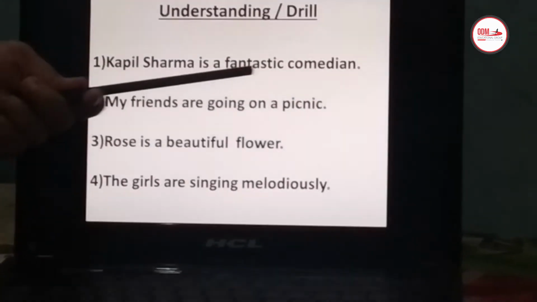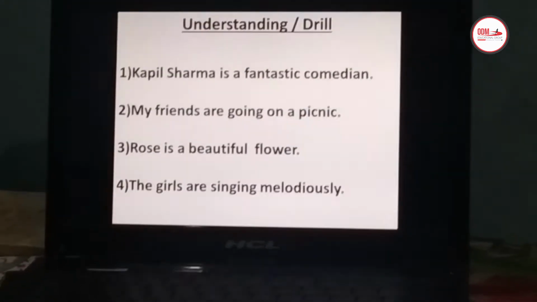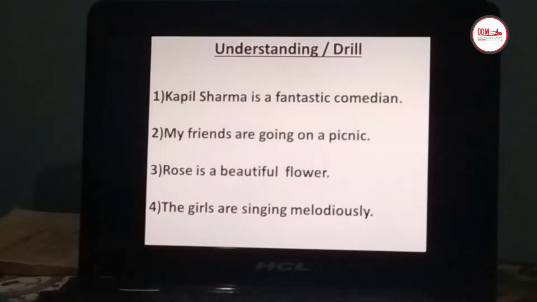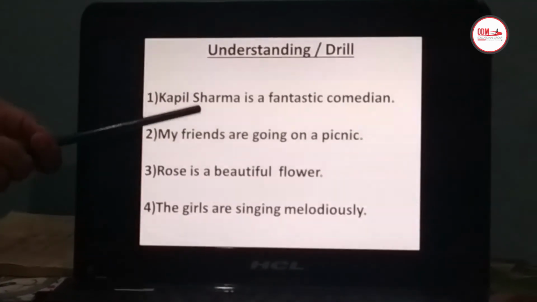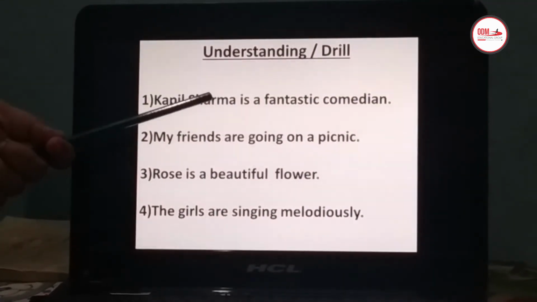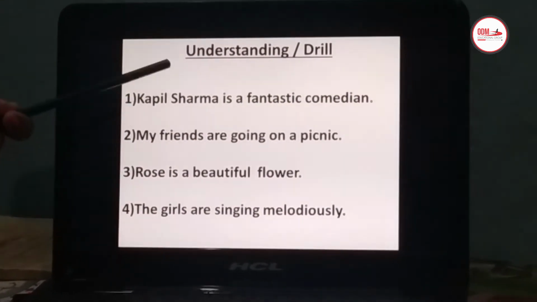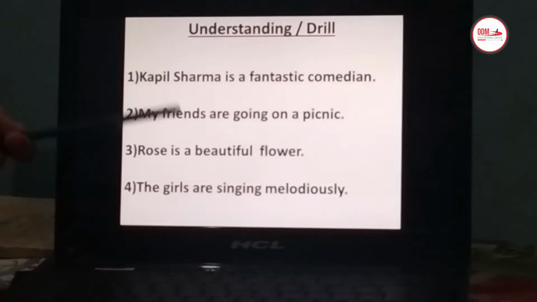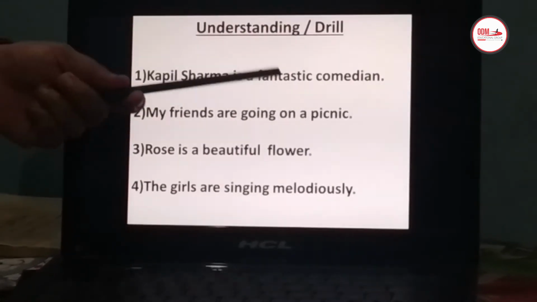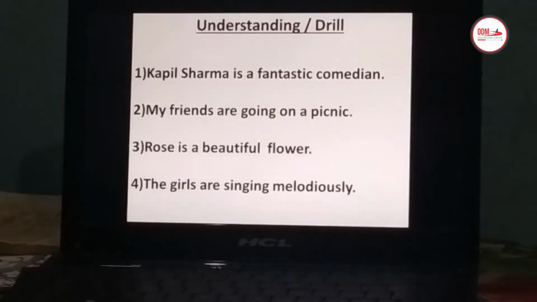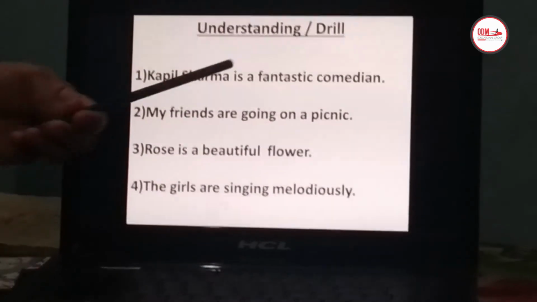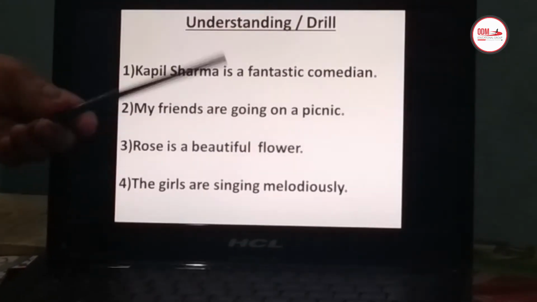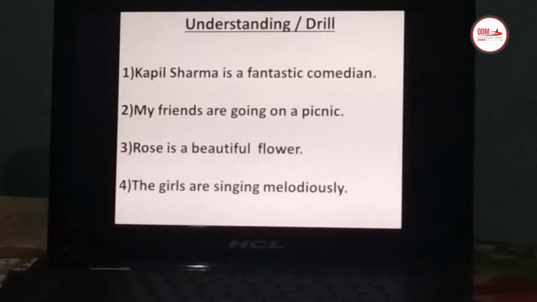Kapil Sharma is a fantastic comedian. See children, who is a fantastic comedian? Kapil Sharma. So which is the subject? Kapil Sharma is the subject. It's a noun over here. Now what does Kapil Sharma do? He is a fantastic comedian. So what is the predicate here? Is a fantastic comedian. So where the predicate begins? Is a fantastic comedian. So which is the verb? Is. Got it? Is it clear to all of you?